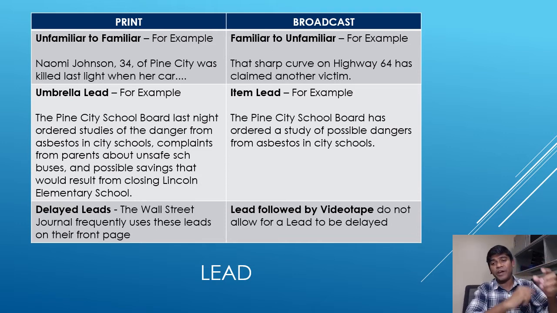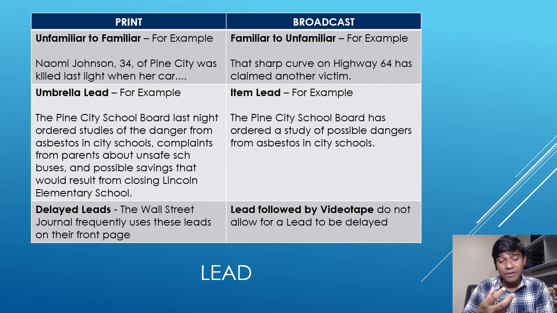They just go around and around and then come to the point. The delayed lead is about delaying the lead. The news writer will come to the lead at a later stage. First they will explain the surroundings, and then they will come to the point, which is not done in broadcast media writing.